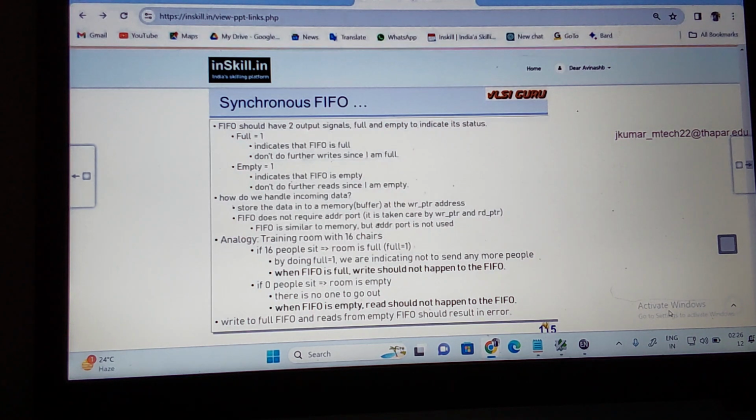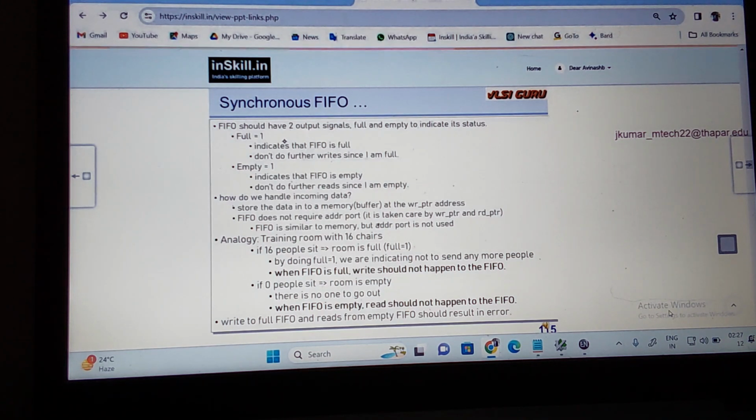Suppose you are looking at a FIFO with a depth of 16. How many indexes will be there? 0 to 15. All of 0 to 15 is filled. Then that is indicating what? Full is equal to 1. Then I'm saying that you should not write further because it is filled. You understand what one output signal is? One output signal is nothing but full, indicating that the FIFO is full. Don't do further writes since the FIFO is full. Did you understand one output signal?